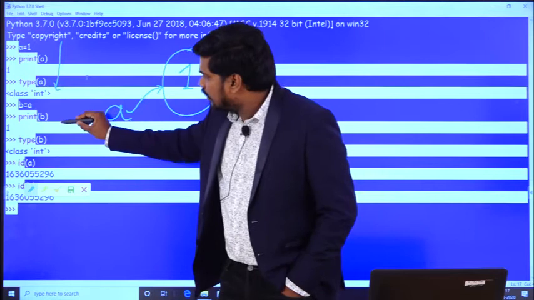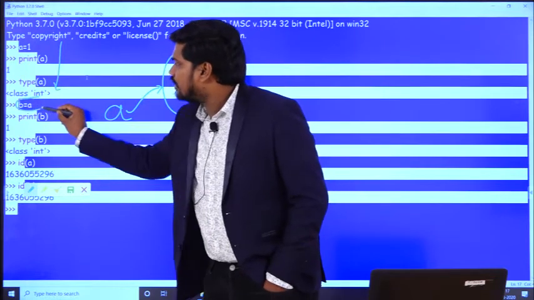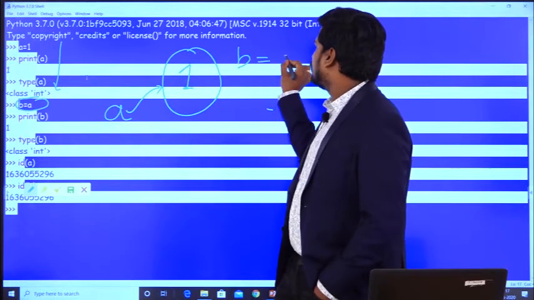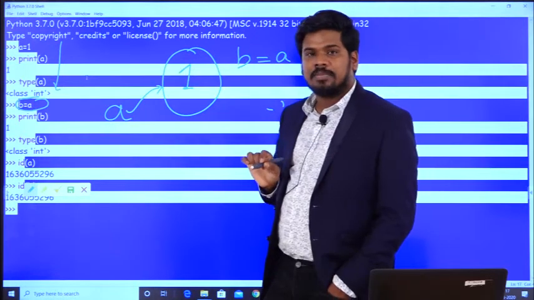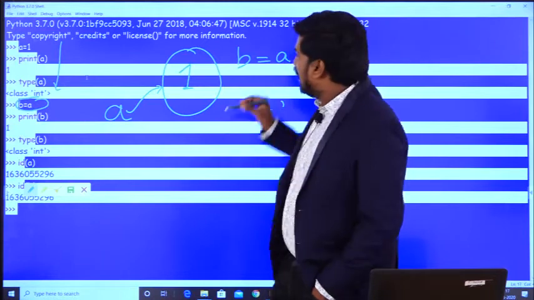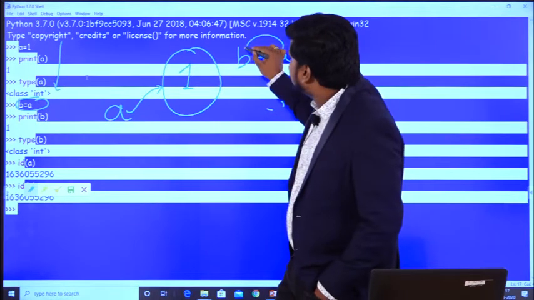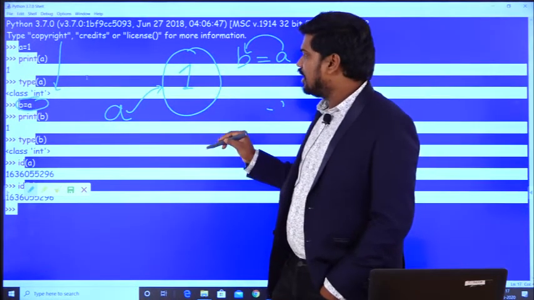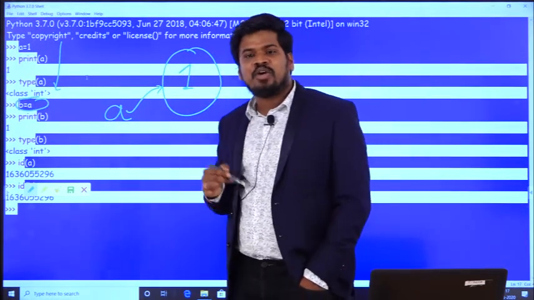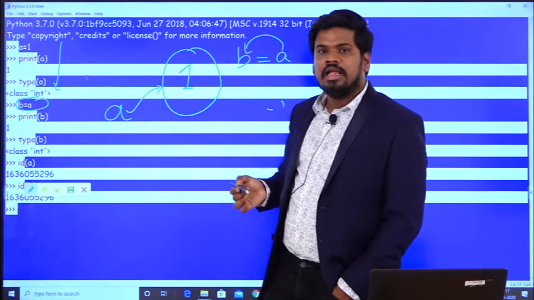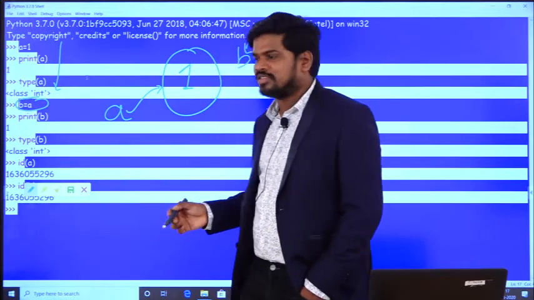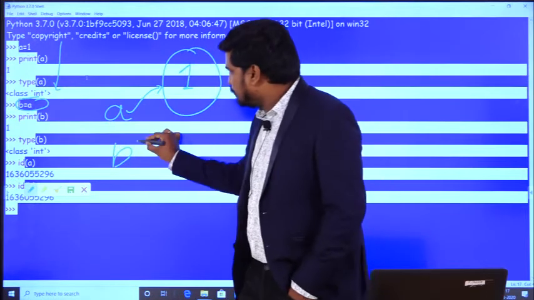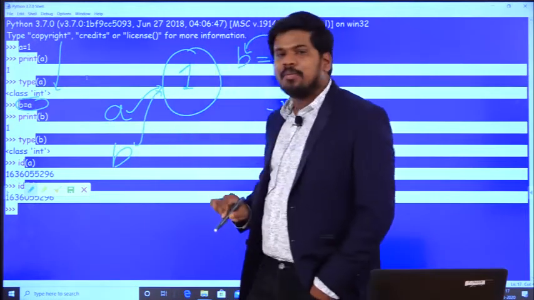But coming to the next instruction, I have written a statement like this: b is equal to a. That means I have copied the value inside a to the variable b. Instead of creating one more chunk of memory, what my Python interpreter does is that one more variable b has been created, and this b is referencing the same object.